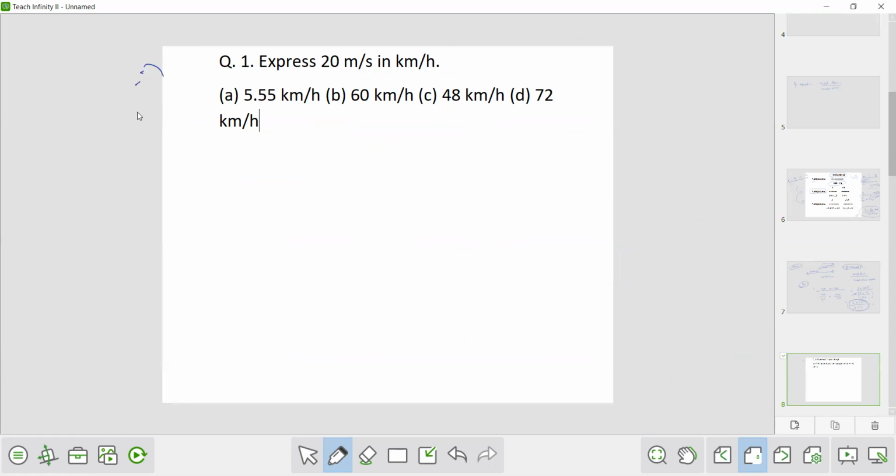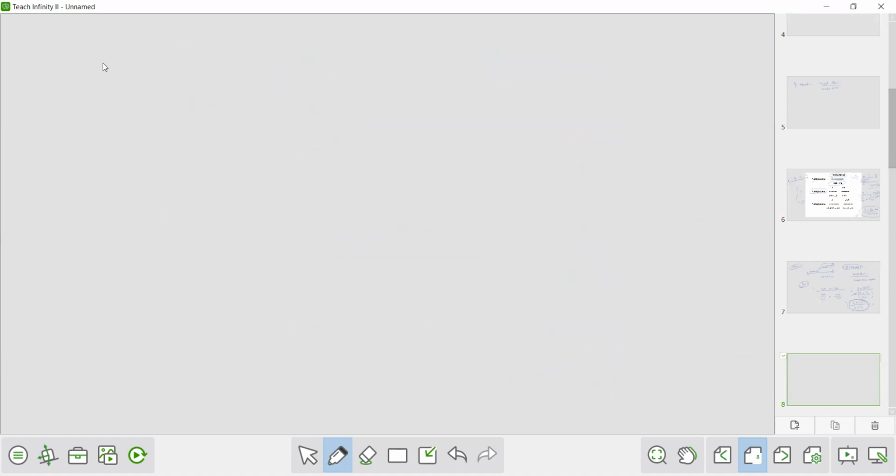Now we will start. Before starting, we will see one more concept behind it. Now, conversion. We will see two units of speed throughout the time and distance, as well as in boat and stream, as well as in the train chapter. The speed will either be described in terms of meter per second or in terms of kilometer per hour.